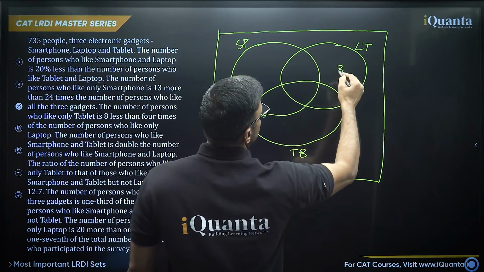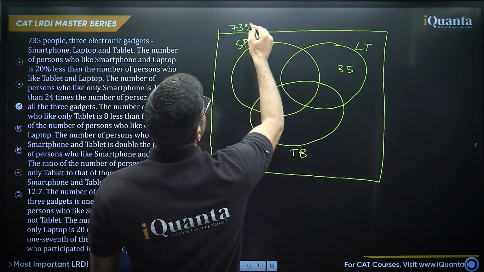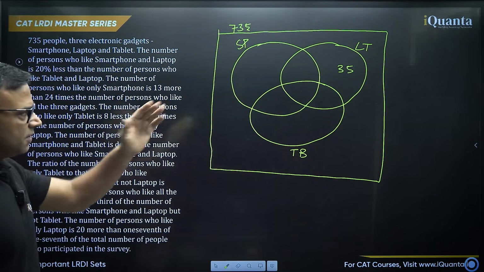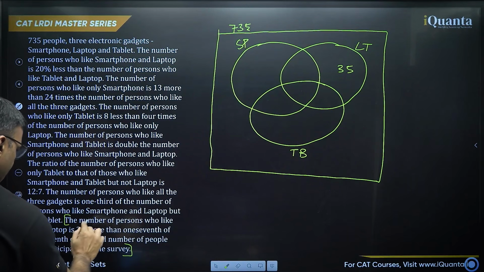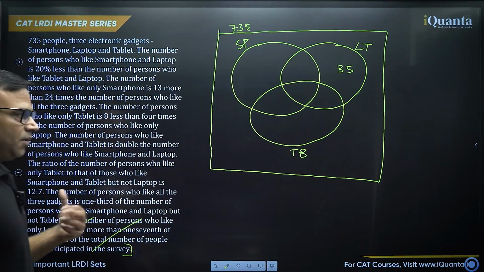Only laptop is 35. And the overall total universal set is 735. This is the standard method of writing it. Okay, so we have drawn the diagram. We have put the values that we are already aware of. We also have used this statement completely. So I am marking it on the screen. You will not be able to do that, so you will have to keep these things in mind only.